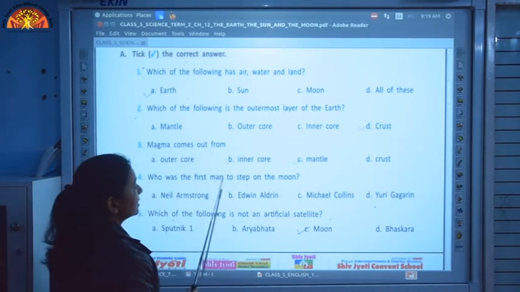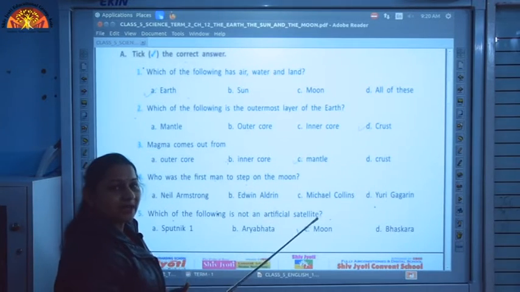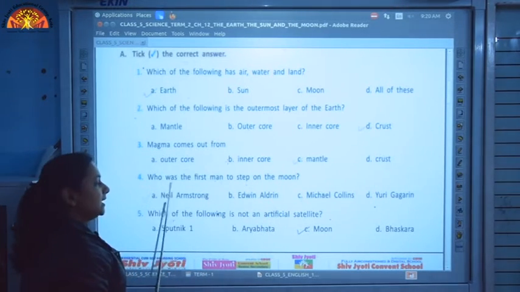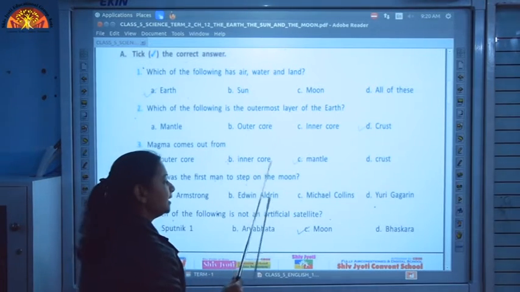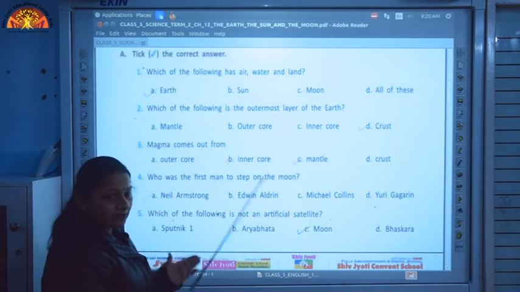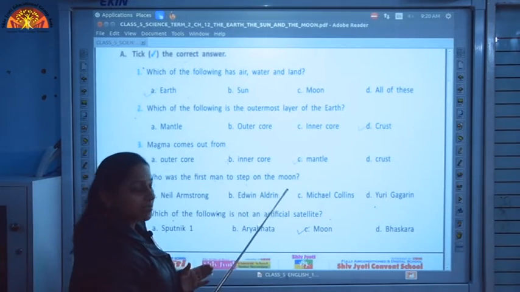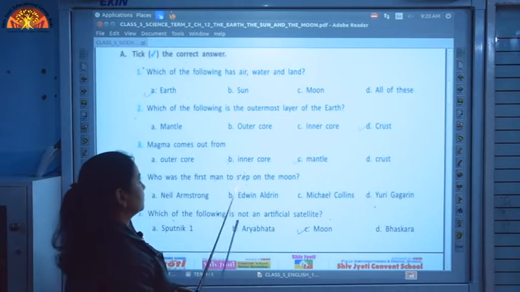Who was the first man to step on the moon? Yes, we all know that the first man to step on the moon was Neil Armstrong. Edwin Aldrin was the second one. Edwin Aldrin, Neil Armstrong and Michael Collins, these three were the ones who went in the first spacecraft. Out of these, Neil Armstrong set the first foot on the moon.